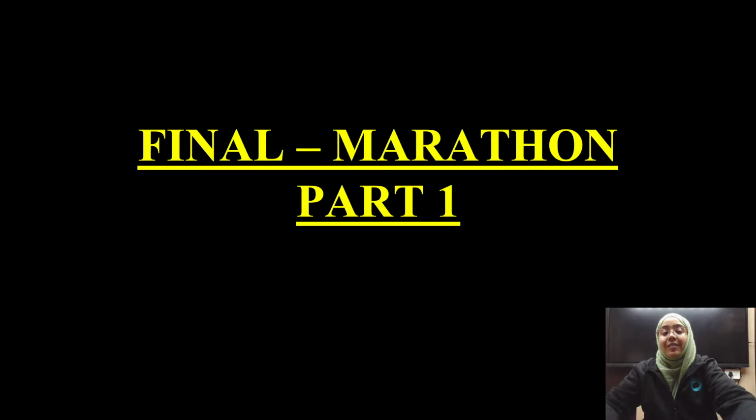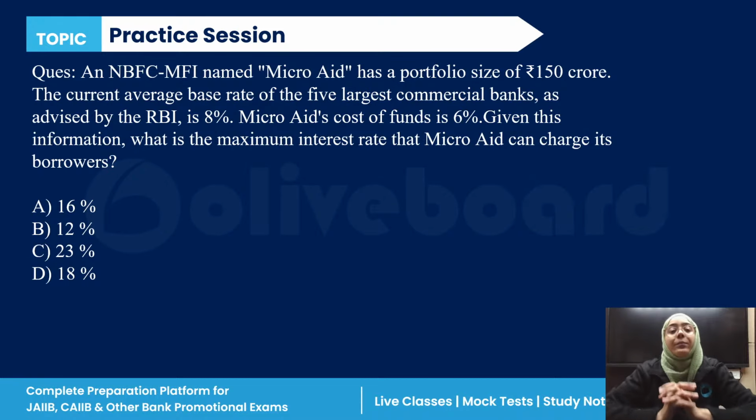Right. So let's start discussing with the very first question of the class. There is a NBFC-MFI, non-banking financial company, micro-financial institution named Micro 8. It has a portfolio size of rupees 150 crore. The current average base rate of the five largest commercial banks as advised by Reserve Bank of India is 8%. Micro 8's cost of fund is 6%. Given this information, you have to calculate the maximum interest rate that Micro 8 can charge from its borrower. It is 16, it is 12, it is 23 or 18%.